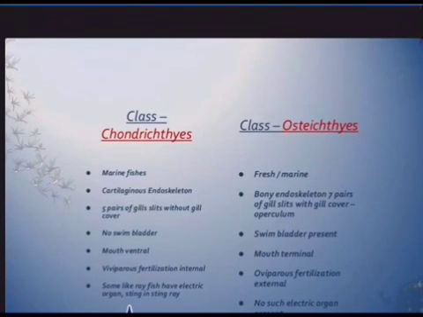Next, we go to the class fish, and we will discuss this in our next session.